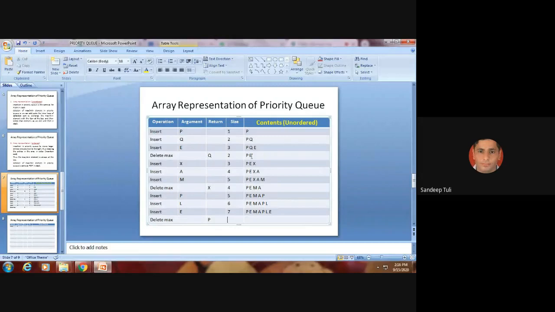So now what will the list be, starting from? Starting with E M A P L. Double E. E A M A P L. So is it okay now? Is it clear to all now?